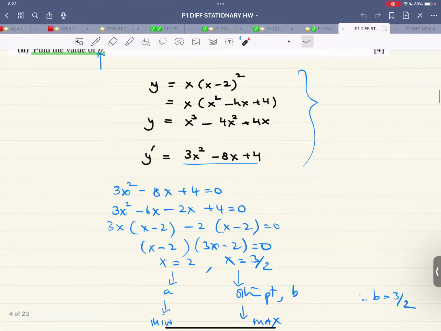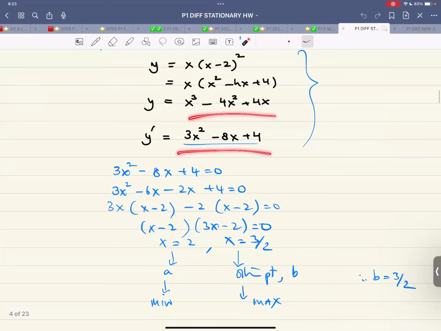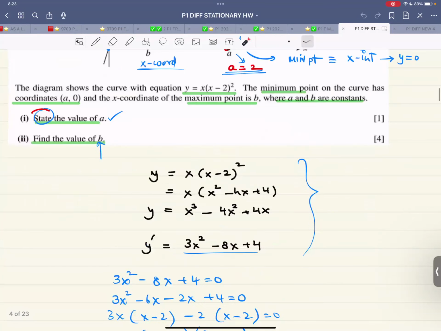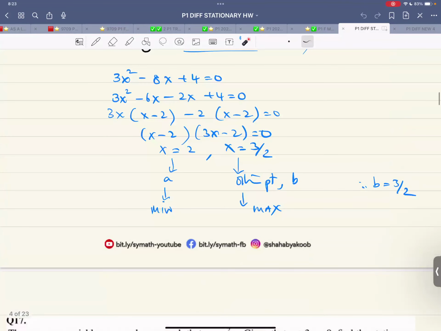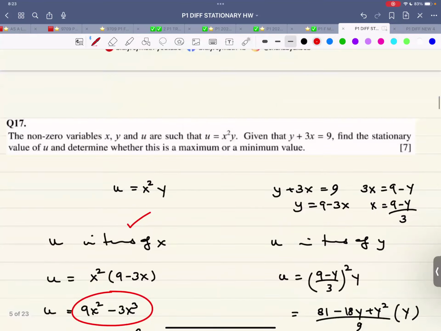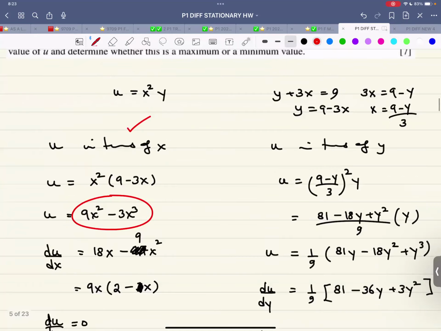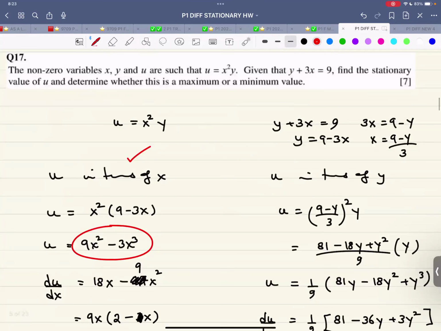Find the value of b. That is your traditional way. You have y prime, make it equal to 0. Simplify. One of the answers is 2. One of the answers is 3 over 2. So therefore, this is 2 and this is 3 over 2. Actually, it's 2/3. Let me correct myself. 3x is 2. Therefore, x is 2/3. So this is 2/3. That is one thing that's done. Something like this did not come for a long time.